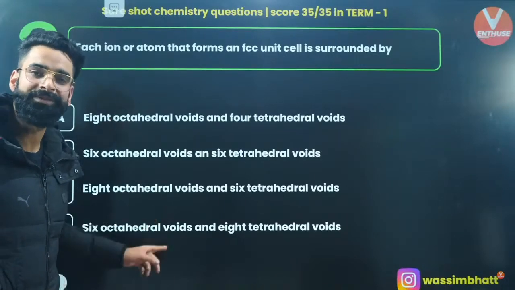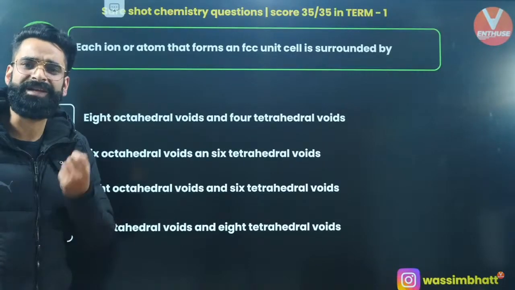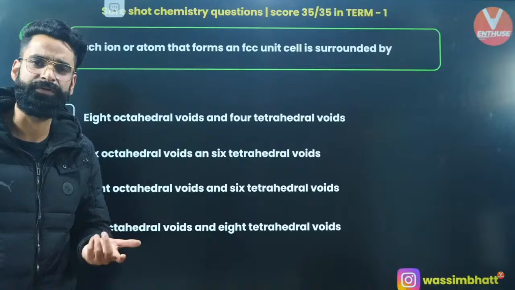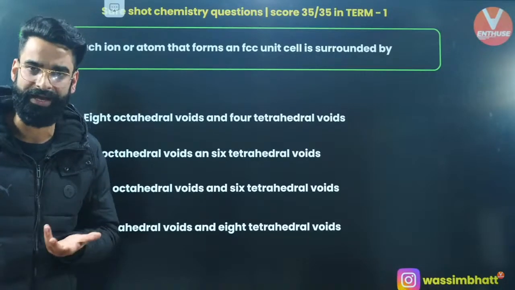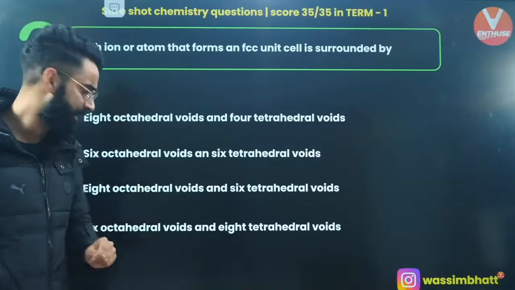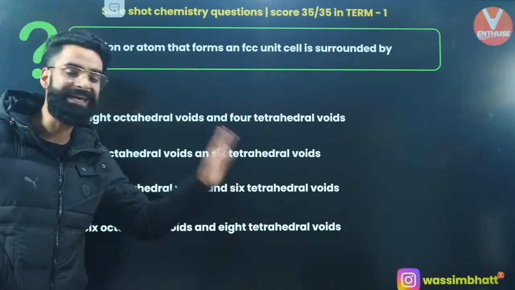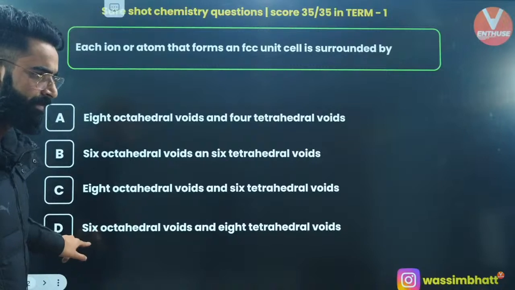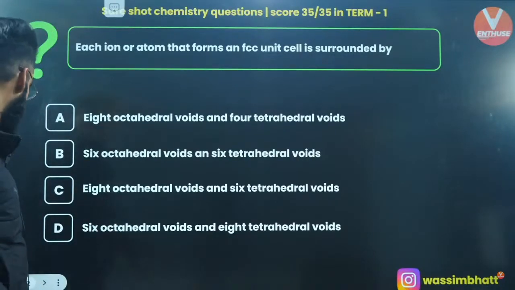Do remember this as well, because in case of FCC, octahedral voids are present at the edge centers, right, and at the body center. And in case of FCC, tetrahedral voids are present at 1/4 of the body diagonal. So basically, each constituent particle will be surrounded by 6 octahedral voids, right, and 8 tetrahedral voids. Correct? I want you guys to remember this one, okay? And I'm sure you are going to remember it. Now people are saying why. You want me to answer this?